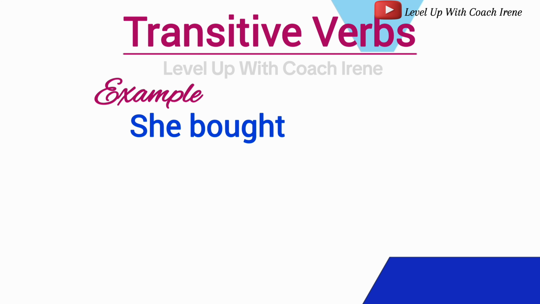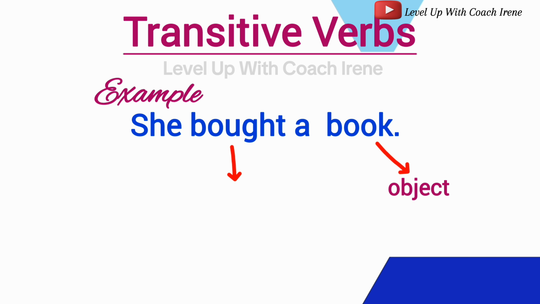She bought. Does this sentence make any sense to you? You might ask, she bought? What did she buy? Of course, she bought a book. A book is the object of the verb bought because book received the action of the transitive verb bought. Bought here is a transitive verb. It always needs an object.